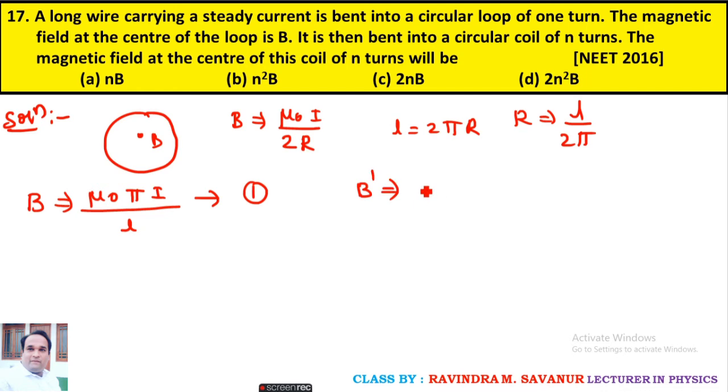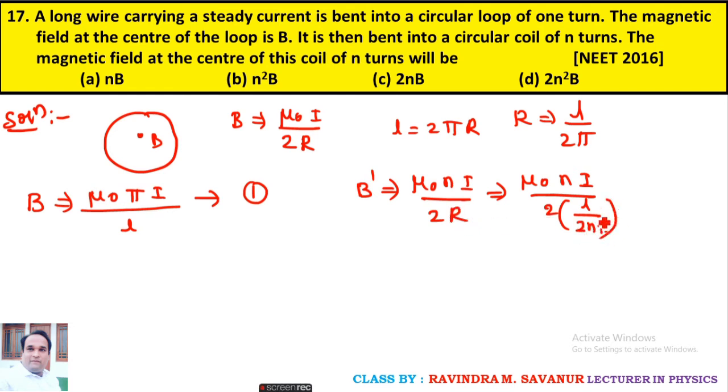Similarly, the magnetic field for n number of turns is mu naught n I divided by 2R, and whose expression is given by mu naught n I upon, what is R here? L upon 2 n pi.